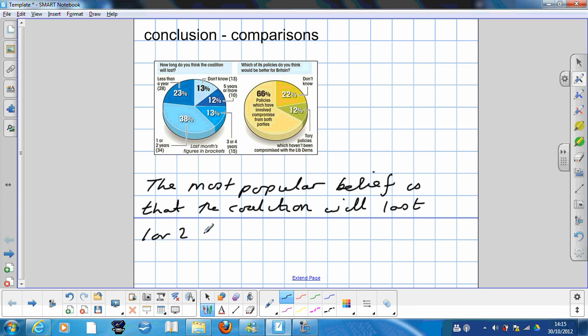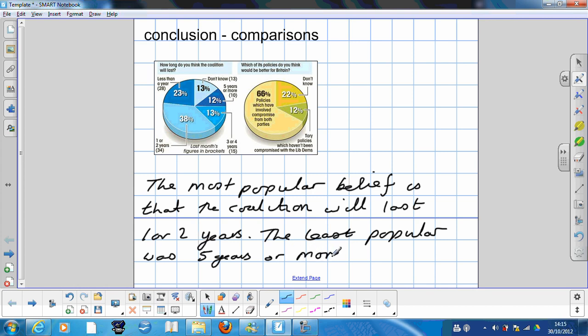If you wanted to say more, you might then talk about which was the least most popular. The least popular was 5 years or more.